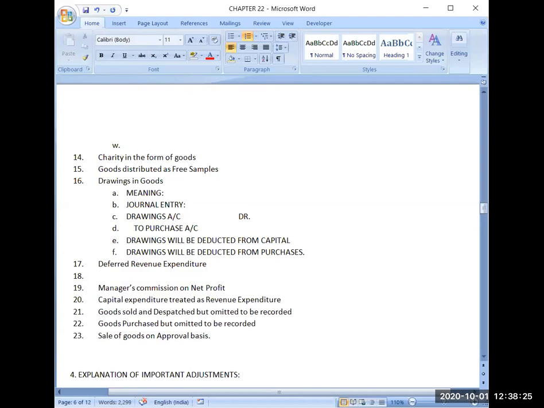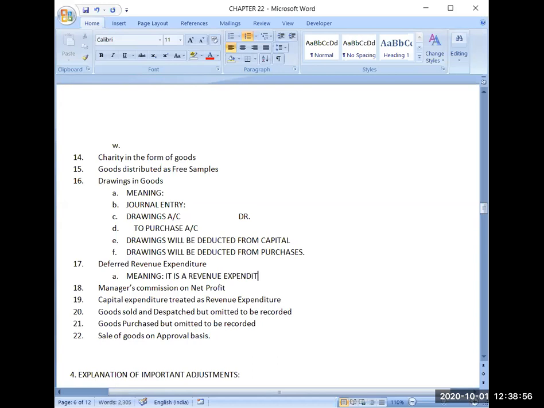Now the next adjustment is deferred revenue expenditure. Now what is deferred revenue expenditure? First thing is, we should know the meaning of deferred revenue expenditure. And the meaning is that first it is a revenue expenditure. Now we should know the meaning of revenue expenditure.